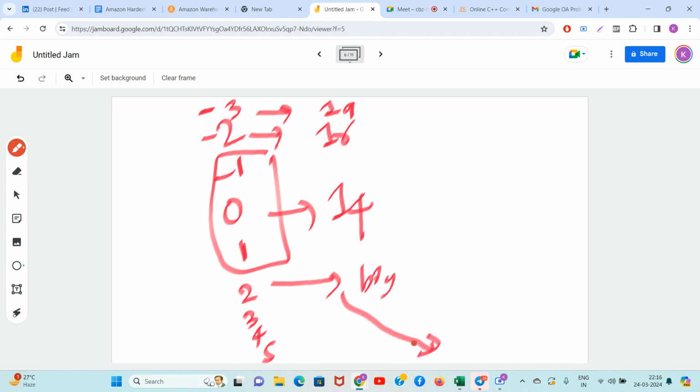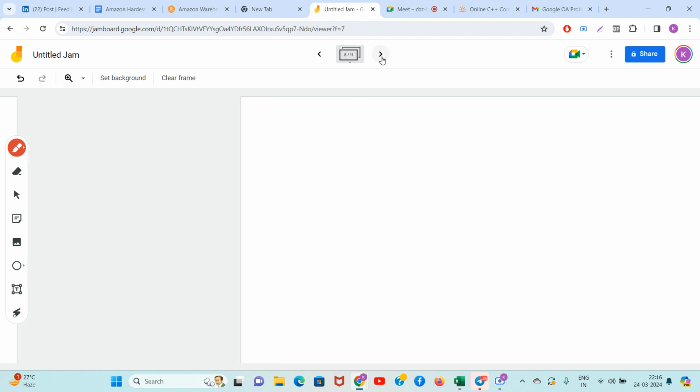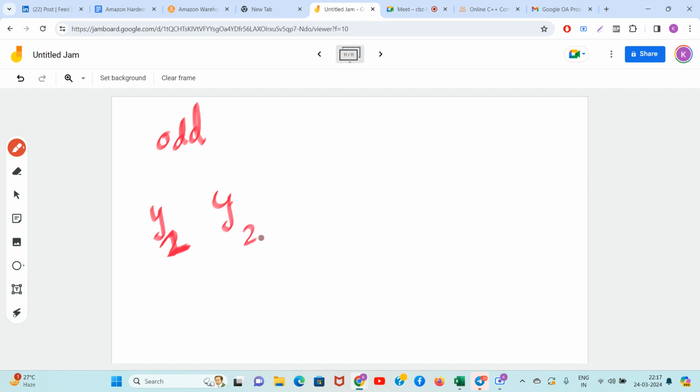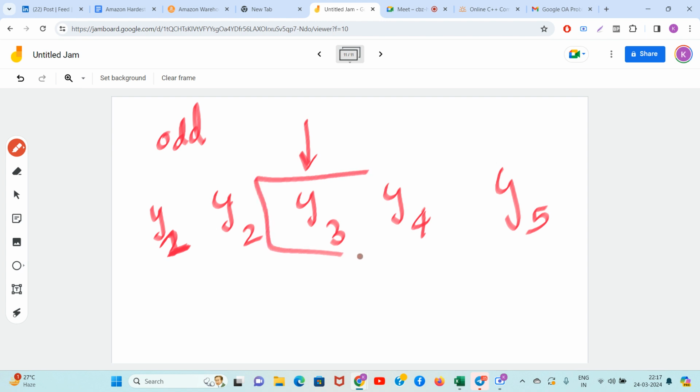So, guys, what is the observation? If there are an odd number of points, let's say these are the odd number of points, the cost is always minimum at y3 and the range around y3.